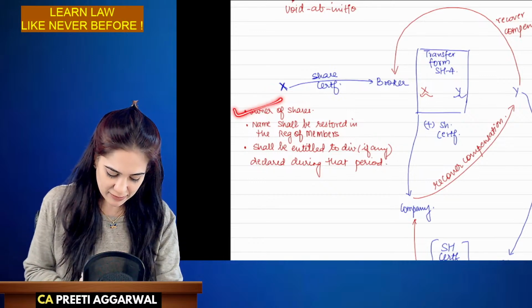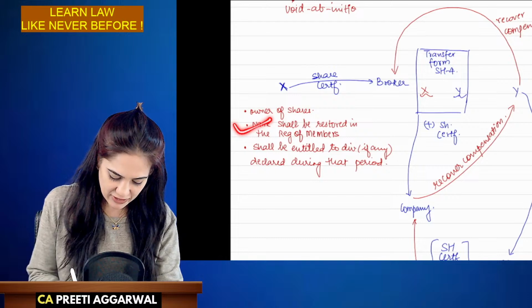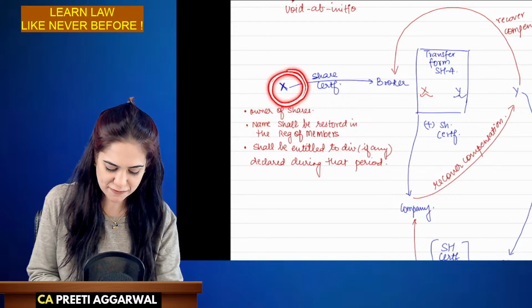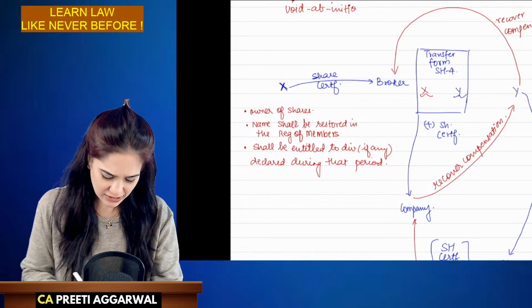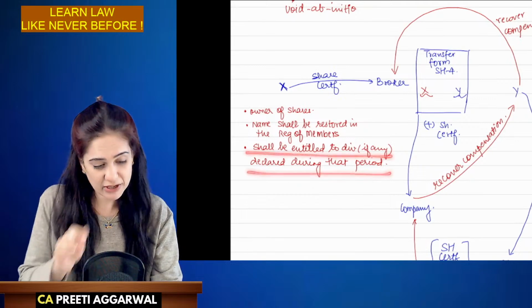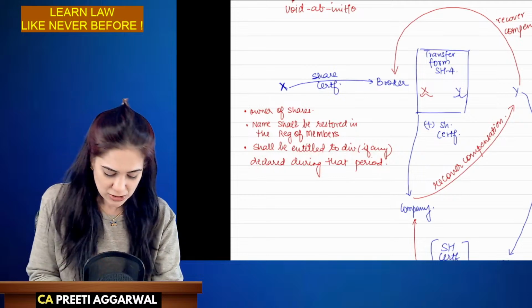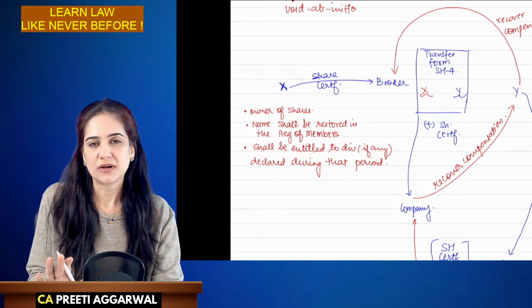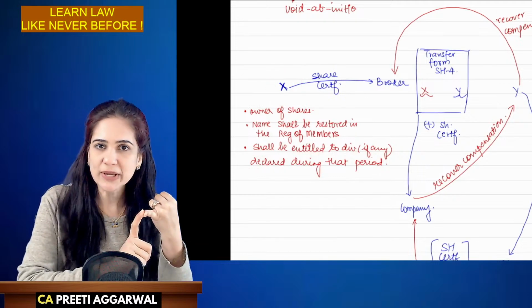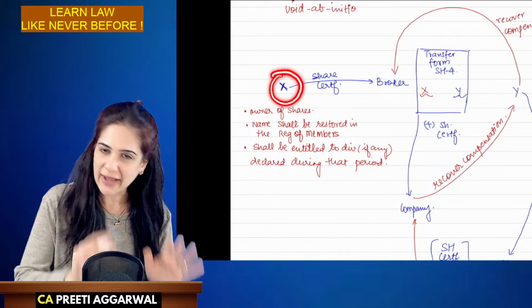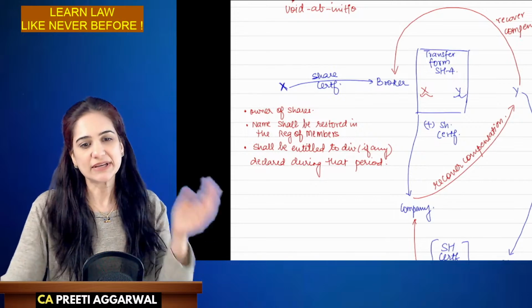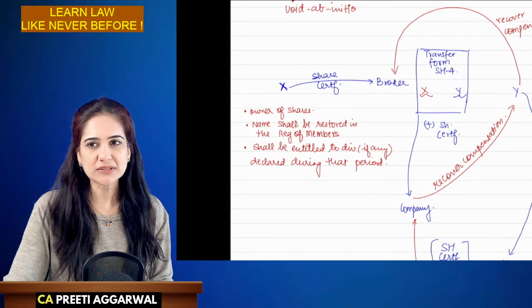So X will remain the owner. His name will be restored in the register of members. In case the company had declared dividend during that period, he will also be entitled to dividend if it is declared during that period. So X's story is over. The forgery turned out to be a nullity. It was void ab initio. X got back his shares. His name was restored in the register of members.